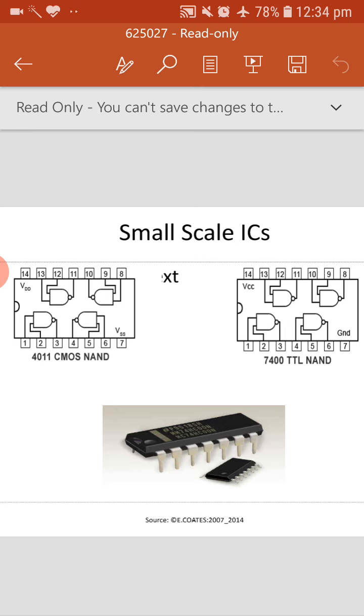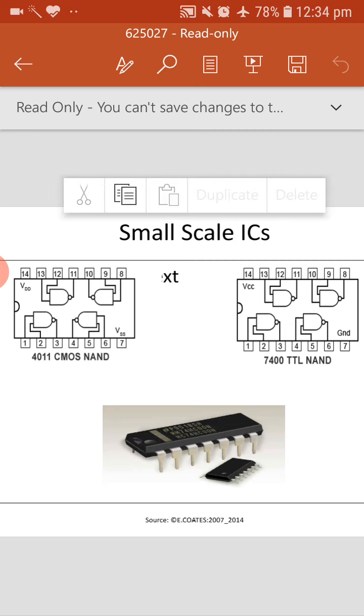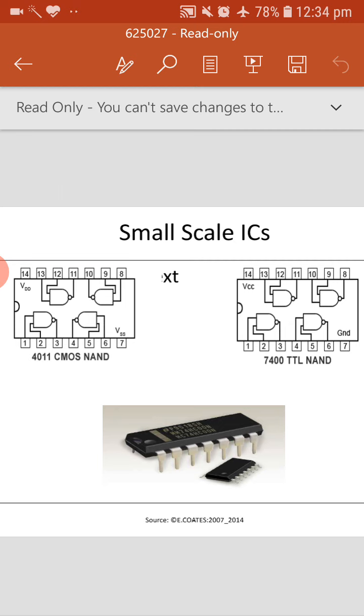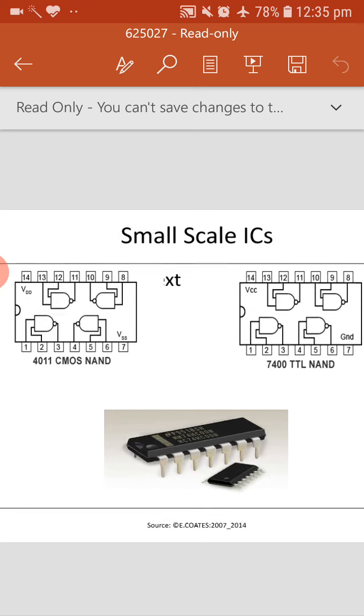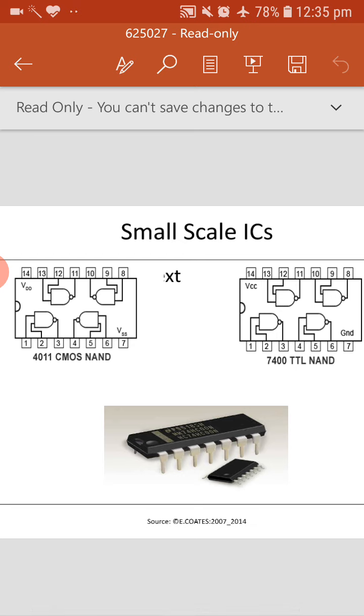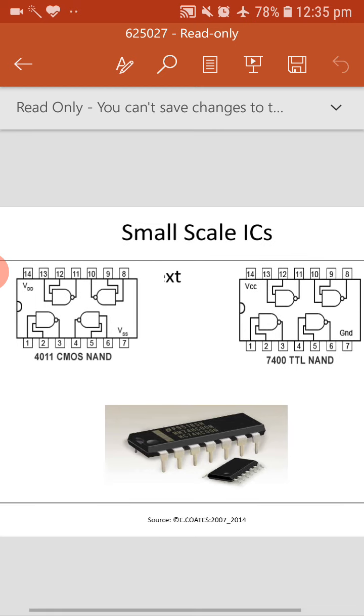even the fourth is also the same here. Sorry, the third one. Okay, the third one in the CMOS, the input pins are 8 and 9. But if you take the TTL, the input pins are 9 and 10. So like this, even though the function is the same, the inside design will be different. The input pin configuration will be different with respect to different technologies, and it may be the same also, but